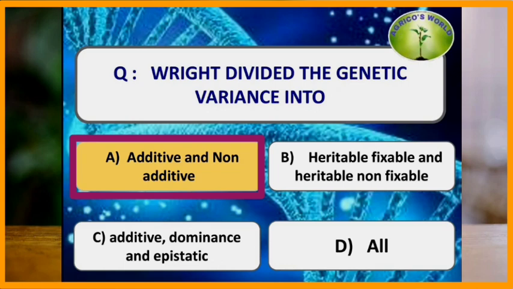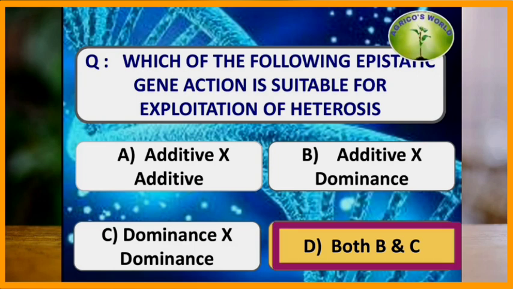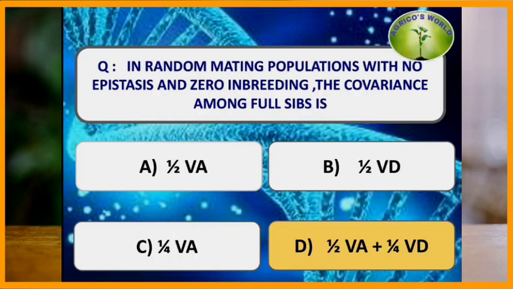Which of the following epistatic gene action is suitable for exploitation of heterosis? Both additive dominance and dominance dominance interactions are suitable for exploitation of heterosis, whereas additive interaction is suitable for mass selection and progeny selection. In random mating populations with no epistasis and zero inbreeding, the covariance among the full sibs